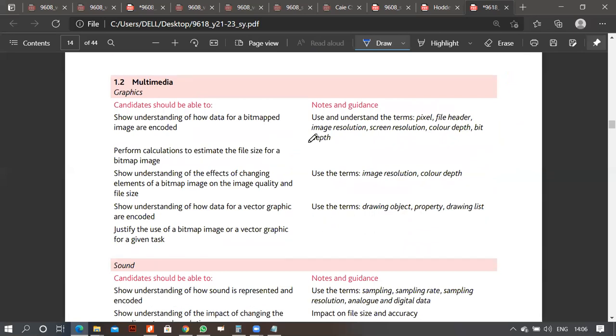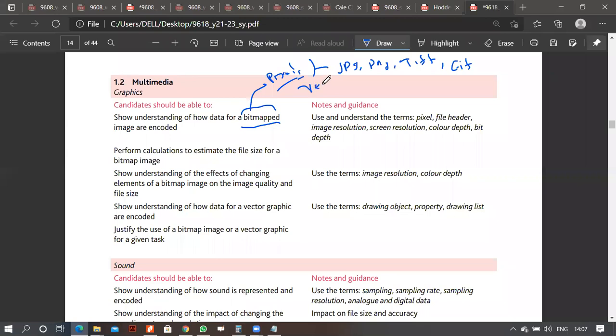Show understanding of how data for a bitmap image are encoded. First of all, you should know there are two kinds of formats. You have bitmap and you have vector-based. As far as the bitmap is concerned, a bitmap image is made up of pixels. When they're made up of pixels, which means when you zoom in, it gets pixelated. Most commonly, software like Photoshop can be used to edit a bitmap image. Common examples of bitmap image include JPG, PNG, TIFF, and GIF file formats. They all are categories of your bitmap.